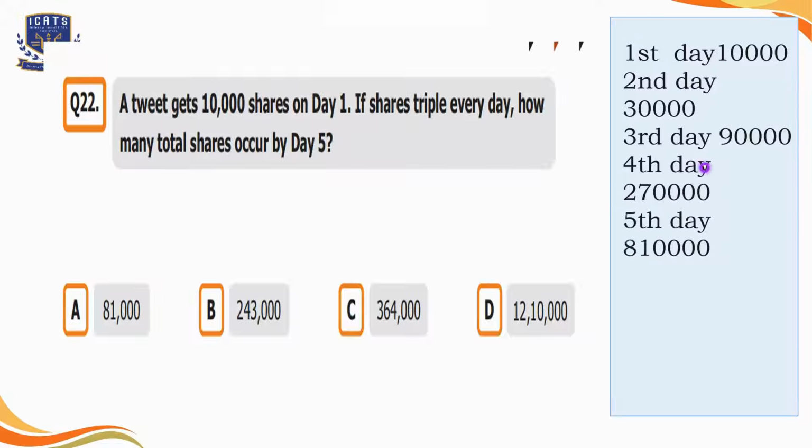Then triple of this number is 810,000. So that is the total number of shares on the 5th day. Now let's add all the values, which is equal to 1,210,000. So we'll select option D over here. So the total number of shares by day 5 will be 1,210,000.